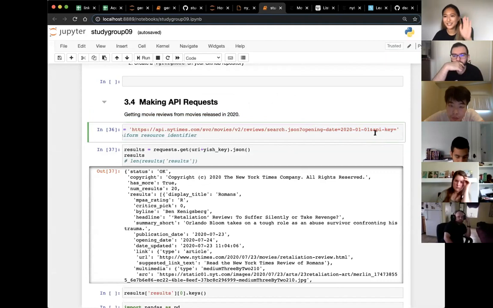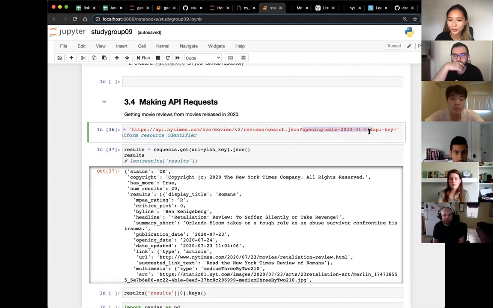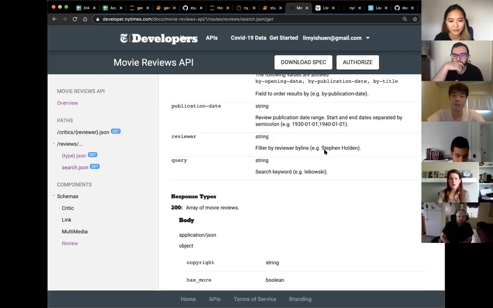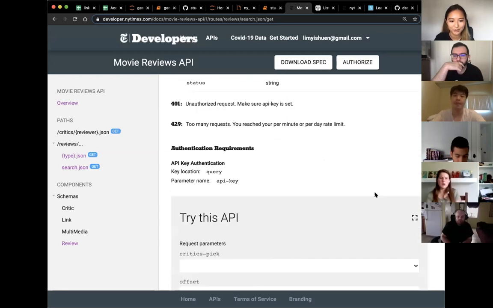It's actually somewhere in the documentation, but I honestly don't know where to find it again. But you start with the base URL, give it a question mark, and then you just give your query parameters. So in that case, opening date equals 2020-01-01. If I wanted to add more parameters, I would just give it an ampersand and do the same format. And as you can see, API key is actually one of the parameters as well. It's one of the parameters that you need to have for it to work.